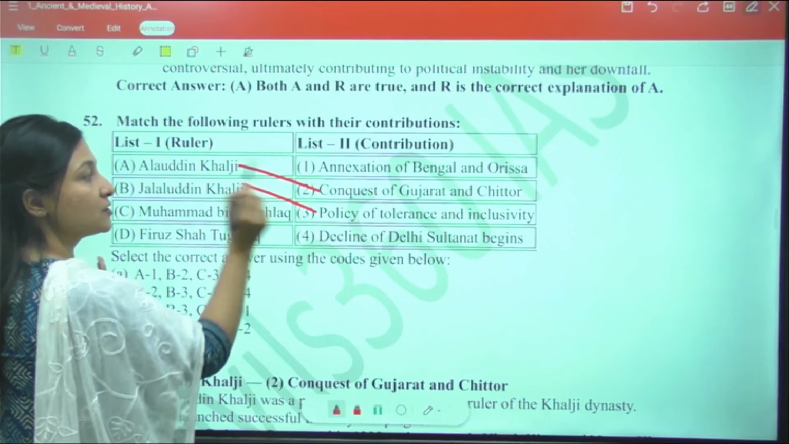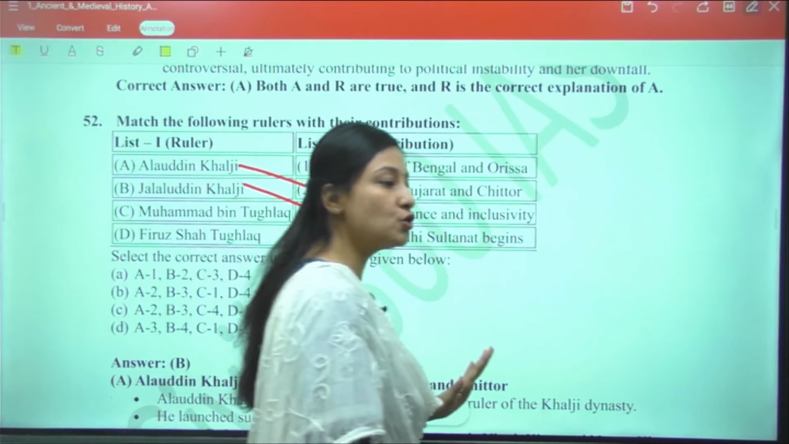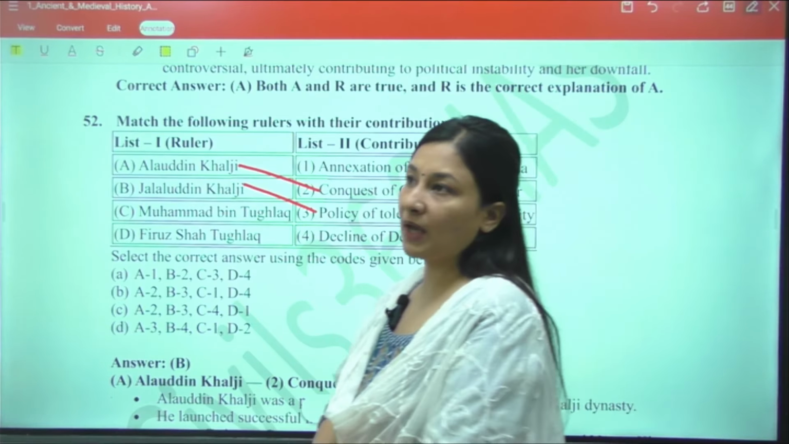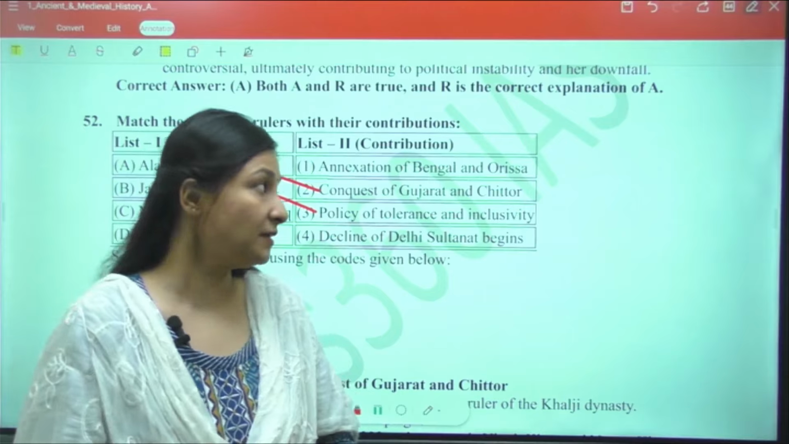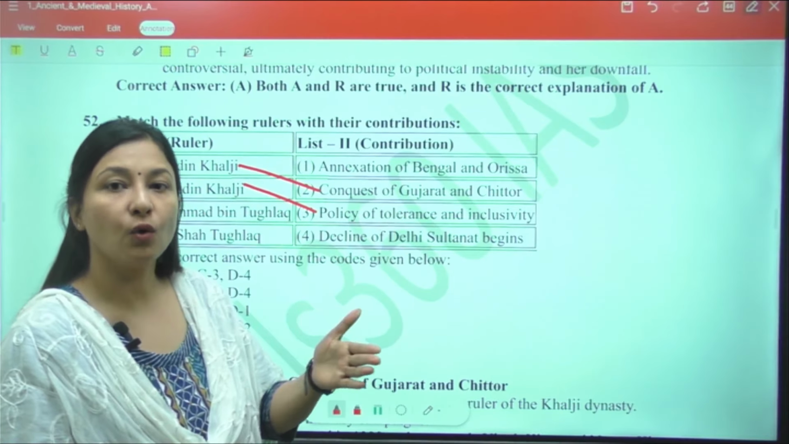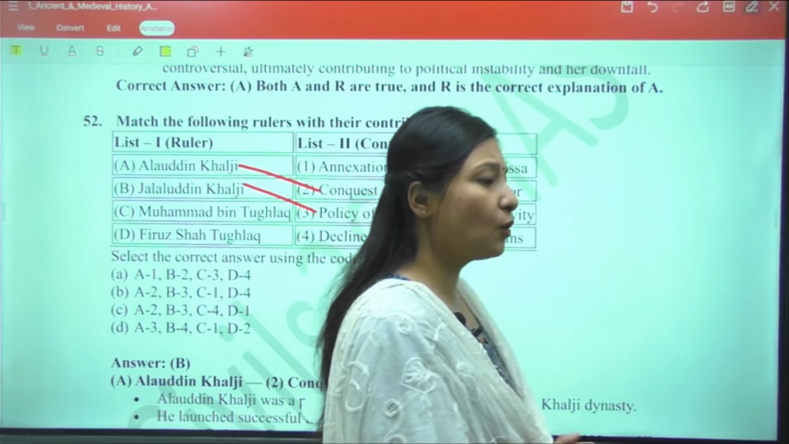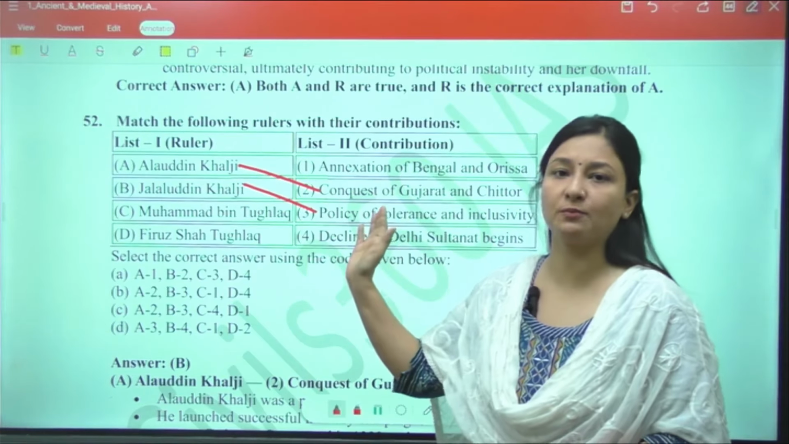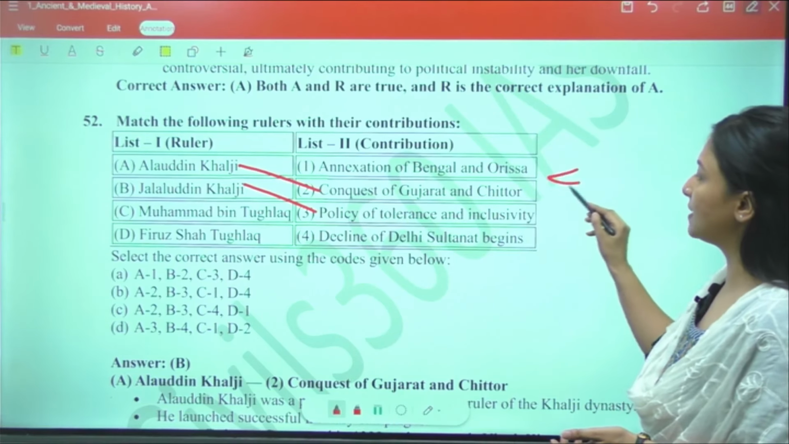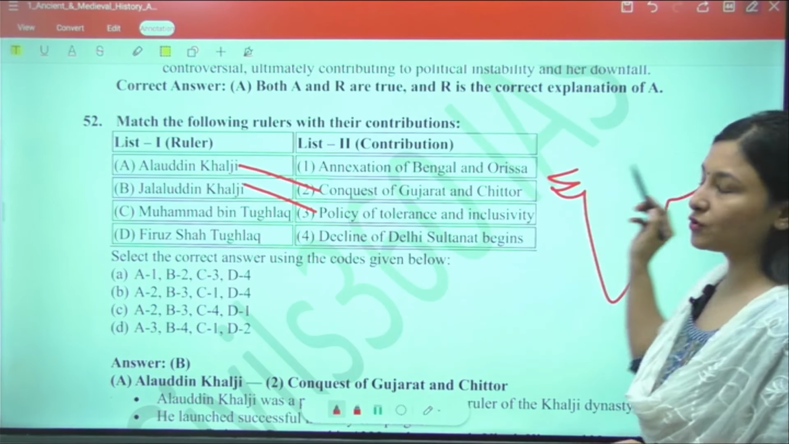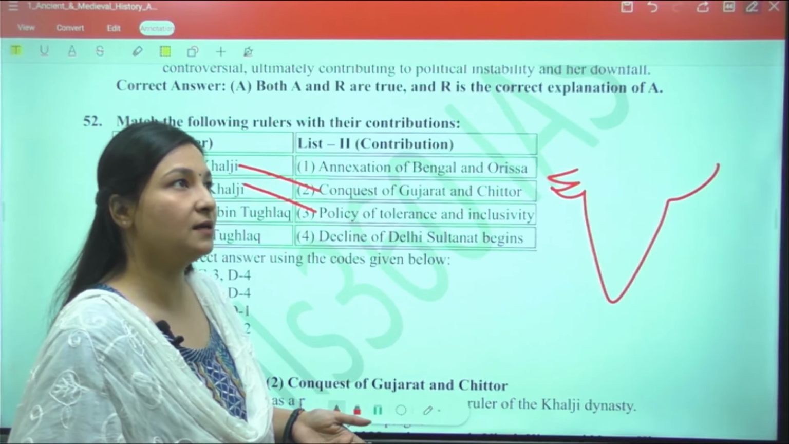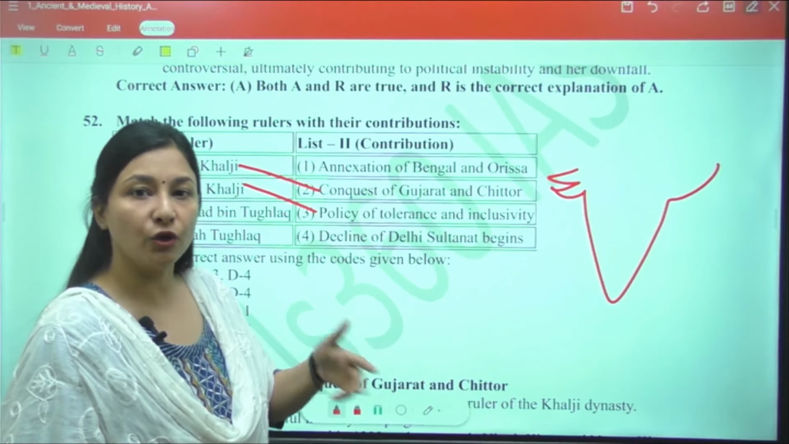Alauddin Khilji, he is known for his conquest of Gujarat and Chittor, right? If you remember the movie of Deepika Padukone, Padmavati, right? In that movie, it is shown that it was Alauddin Khilji who goes to the Chittor area and he tries to capture that whole fort, right? Another thing which is very significant over here is that although that story Padmavat was a mythological poetry written by Jayasi, it is portrayed as a human interpretation.